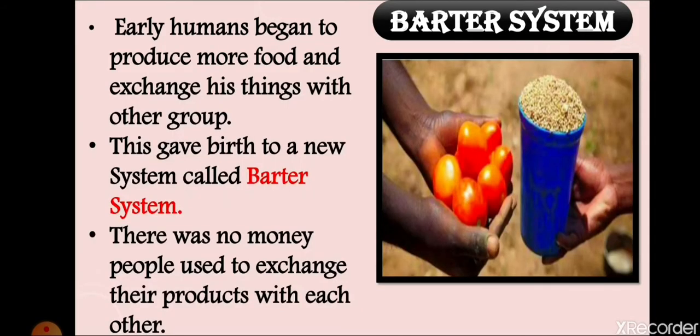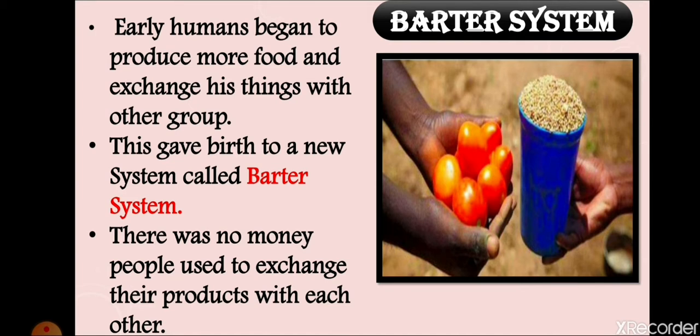Now, as farming increased and they started producing milk, meat, clothes, everything, a new system started, that was the system of exchange. When people started producing more, whosoever was in need of things started exchanging. This was known as the barter system. At that time there was no currency or money, so people used to exchange things.